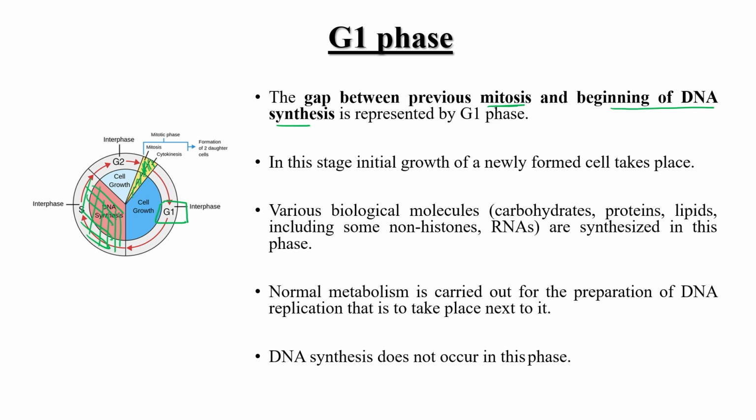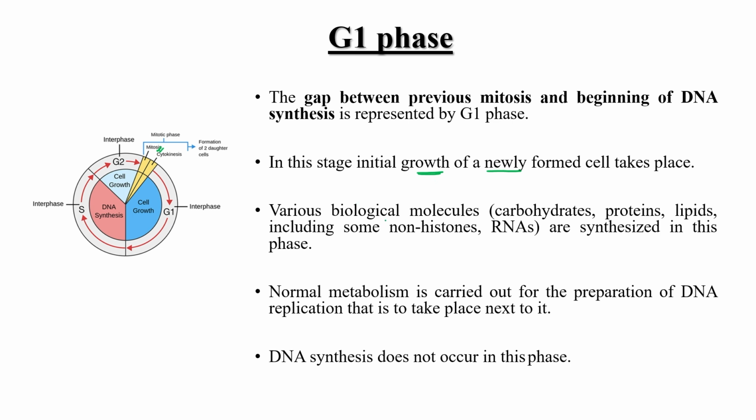Okay? So in this stage, initial growth of newly formed cells takes place. This is the gap after mitosis. So after mitosis, new cells have been formed, right? And so there must be a growth in the newly formed cells. So in this stage, initial growth of newly formed cells takes place. Am I right?